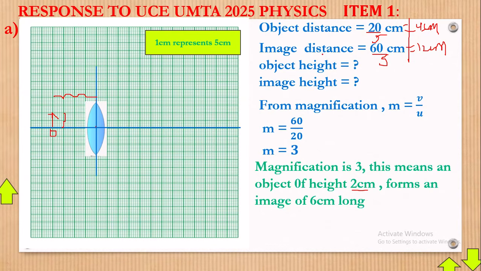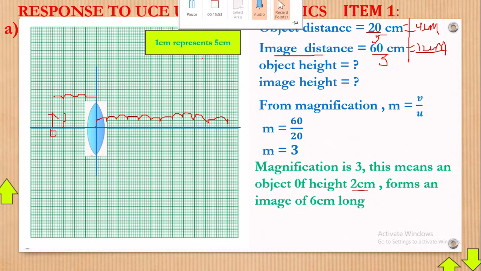Now what about the image distance? It is 12 centimeters, at the opposite side of the lens. So 12 from here, let's count. This will be 1, 2, 3, 4, 5, 6, 7, 8, 9, 10, 11, 12. You see 12 will be around here. Now once you have a 12 right there, it means that our image is going to be right here.